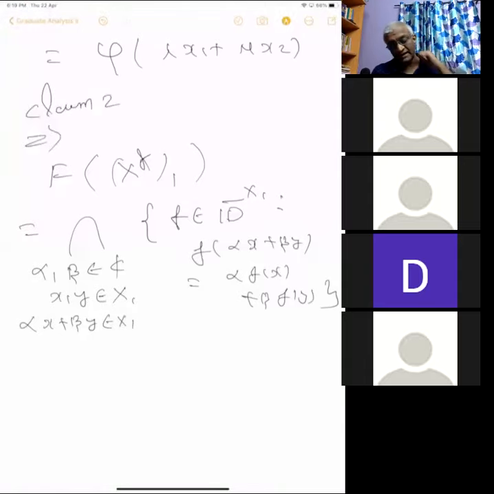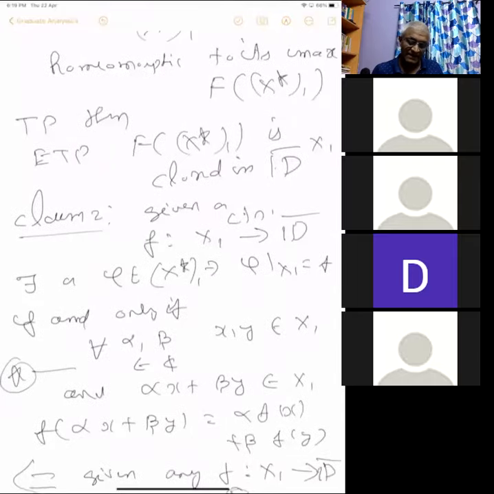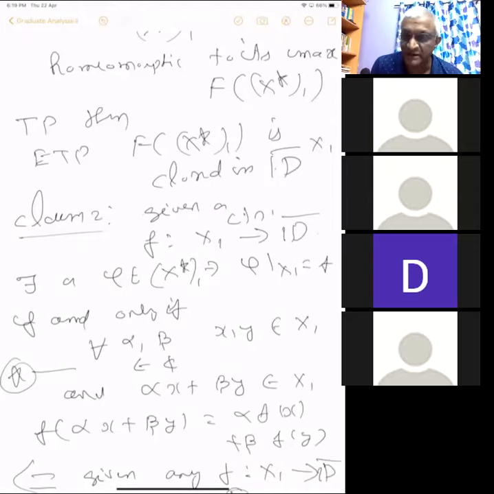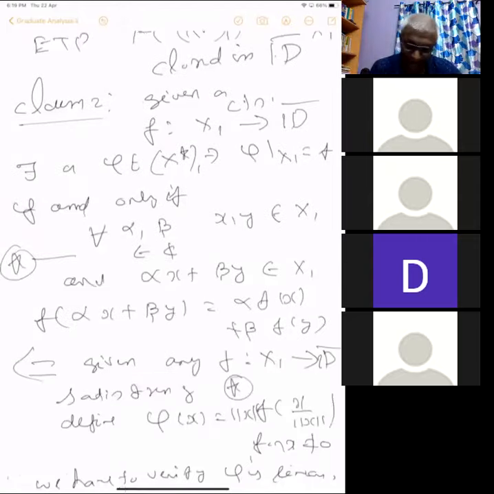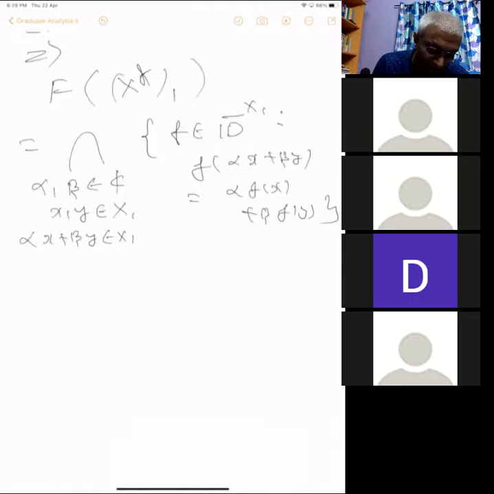What does claim 2 say? Claim 2 says that if you have any function like this, then that function is given by a linear function. It is just the restriction of a continuous linear functional if and only if f satisfies this condition. So it follows that the image of f of x1 star is all those f which satisfy this linearity condition.